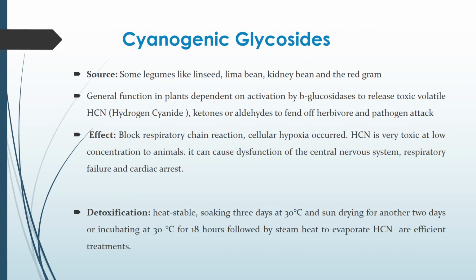Next, among anti-nutritional factors, we will move on to cyanogenic glycosides. These are present in linseed, lima bean, kidney bean and red gram. Their general function in the plant is dependent on activation of beta glucosidase to release toxic volatile hydrogen cyanide, ketones or aldehyde to fend off herbivore and pathogen attack. It is a self-defense mechanism present in the plant.